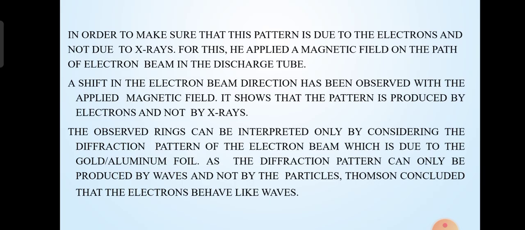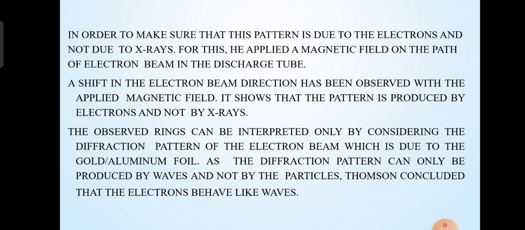In order to make sure that this pattern is due to the electrons and not due to X-rays, he applied a magnetic field on the path of the electron beam in the discharge tube. A shift in the electron beam direction was observed with the applied magnetic field.